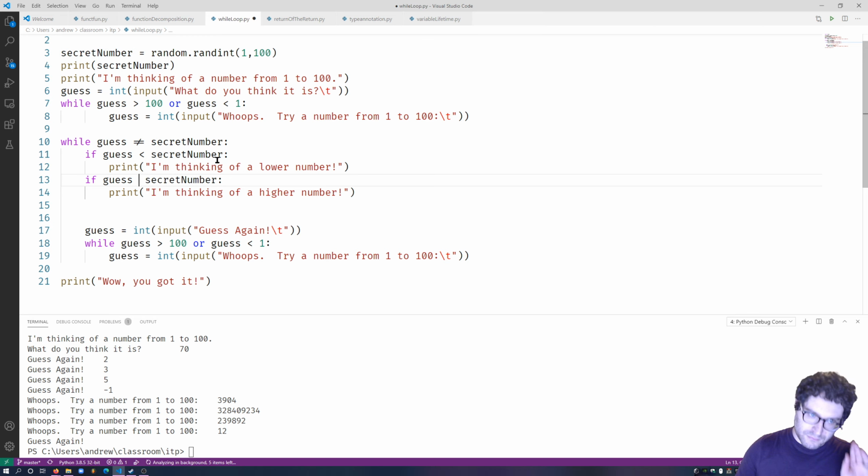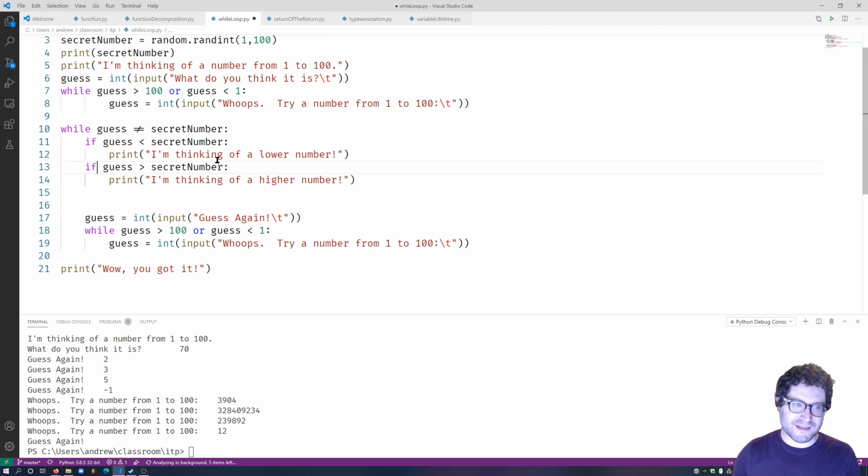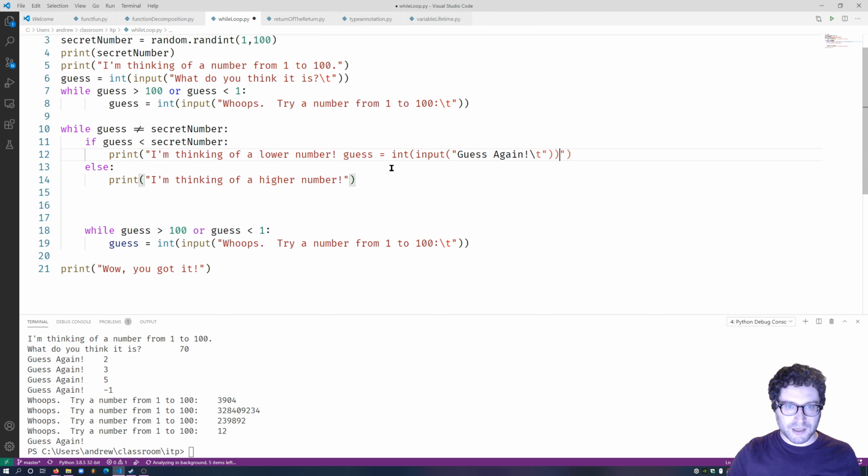But there's also no need to write this out, because if it's not lower and it's not equal, there's only one logical possibility, which is higher. So we can just simply write an else here instead. Lower or higher. So what we could do then is say, I'm thinking of a lower number. And now guess again.